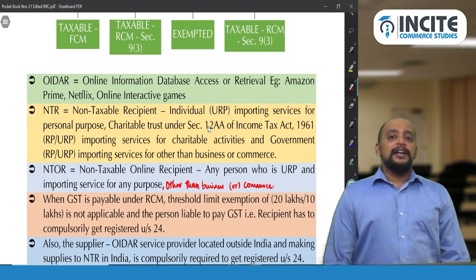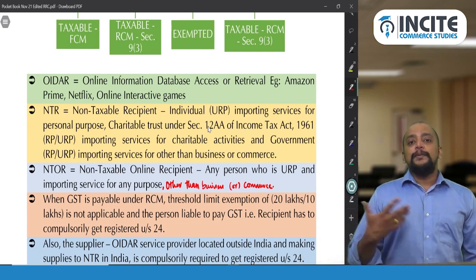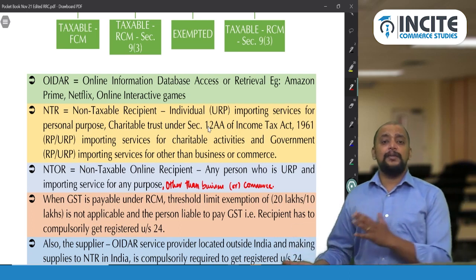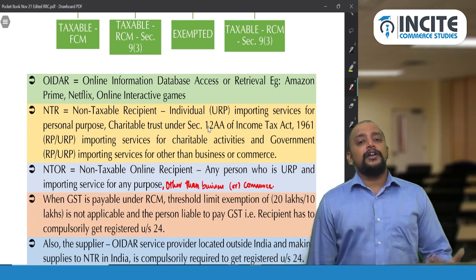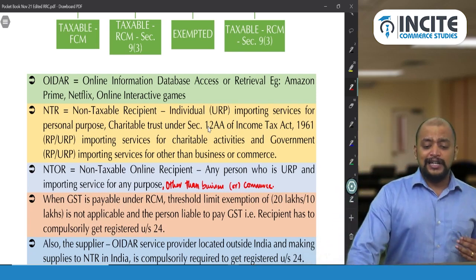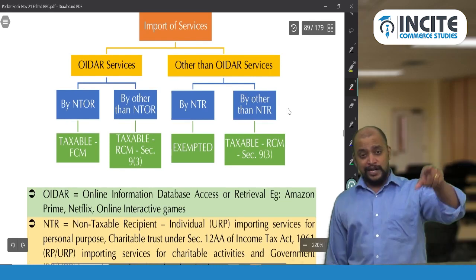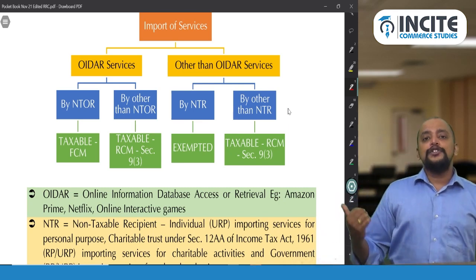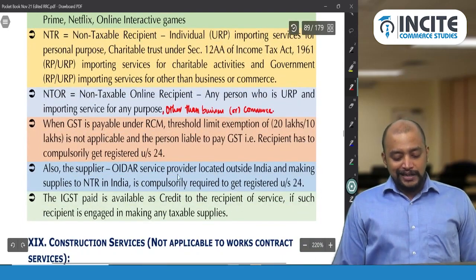Then government importing some video conferencing software for the purpose of meeting its people, that is, the officers, etc. That is other than business or commerce. So that is also import of services by government for other than business or commerce, which is exempted, non-taxable recipient. In all other cases, that is, import of services other than OIDAR by other than a non-taxable recipient, it will be taxable under RCM. So liability to pay GST is on the recipient.